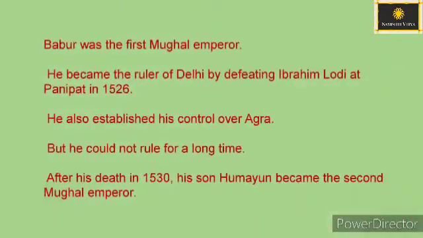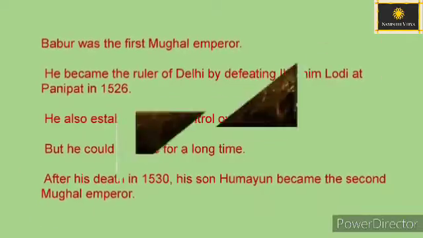Babur was the first Mughal emperor. He became the ruler of Delhi by defeating Ibrahim Lodi at Panipat in 1526. He also established his control over Agra, but he could not rule for a long time. After his death in 1530, his son Humayun became the second Mughal emperor.